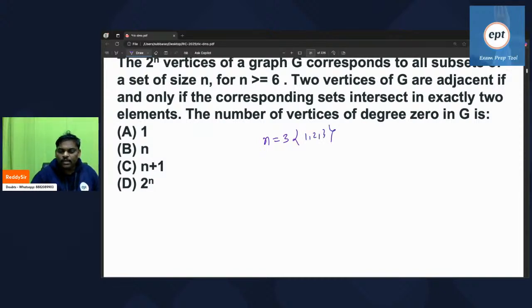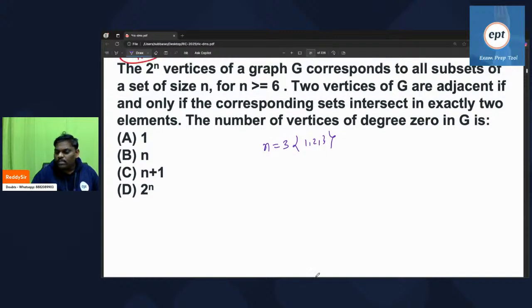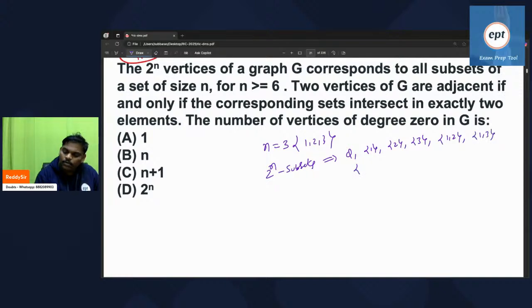Next, what is it saying? The 2 power n vertices of graph G correspond to subsets. Find out the subsets: 2 power n subsets are there, right? Find out all: the empty set, only 1, only 2, only 3, {1, 2}, {1, 3}, {2, 3}, {1, 2, 3}.